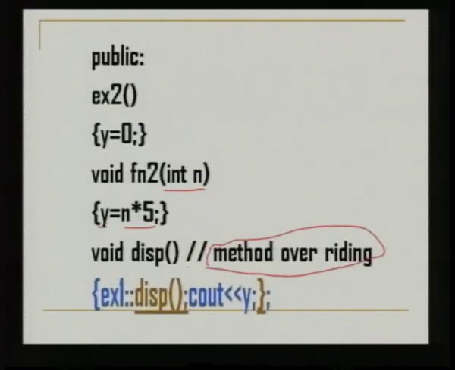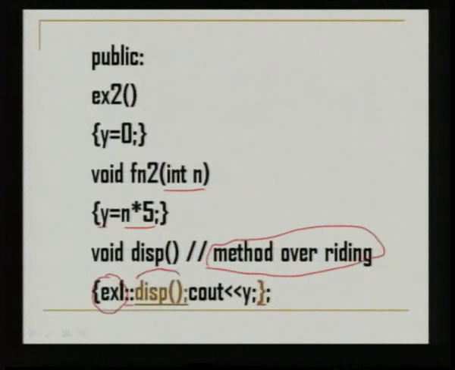What is done in this overriding function? Here if you see, ex1 is the name of the superclass, we are having the scope resolution operator and we are having the name of the function disp. Now, to call this display function of the superclass, this is the method to be followed in inheritance.